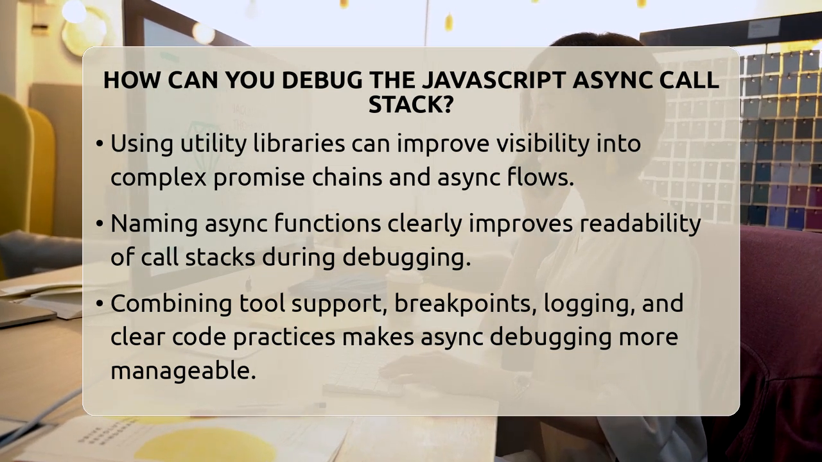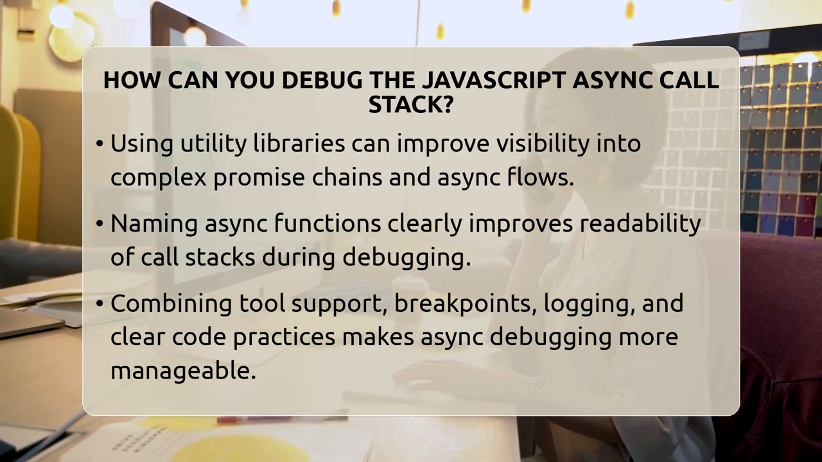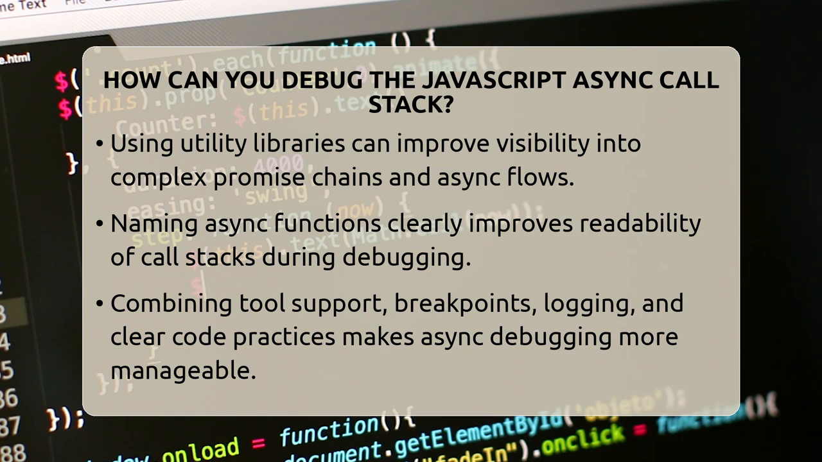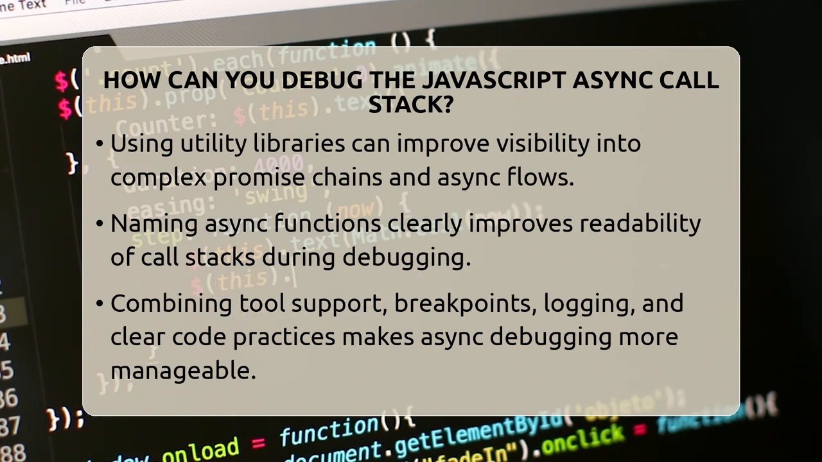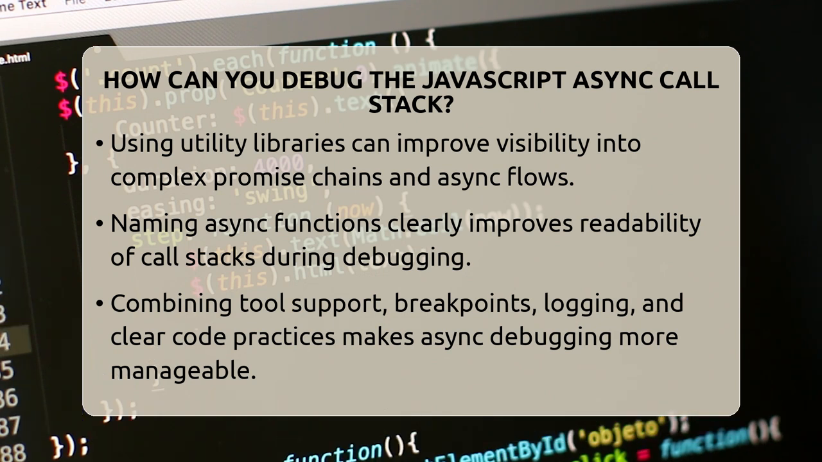When working with async await, each await creates a natural pause in your code. Modern debuggers can show you the chain of awaits leading to an error, helping you identify exactly where things went wrong. To make your debugging clearer, write meaningful names for your async functions instead of anonymous ones. This makes the call stack easier to read and understand.